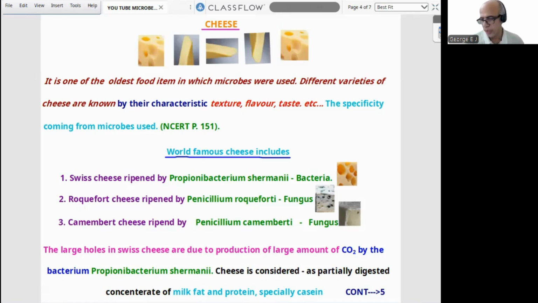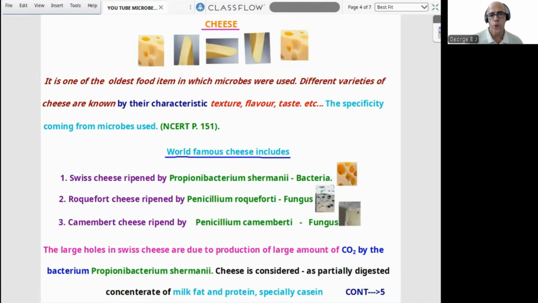Now some world famous cheese. That is a direct match the following question. One is Swiss cheese, ripened by Propionibacterium shermanii. It's a bacterium. Second is Roquefort cheese, ripened by Penicillium roqueforti fungus. Third is Camembert cheese, ripened by Penicillium camemberti fungus. So among these three, two are Penicillium, means a fungus. One, Swiss cheese, is Propionibacterium shermanii, it is bacteria. I think that is clear. It's an area of question.